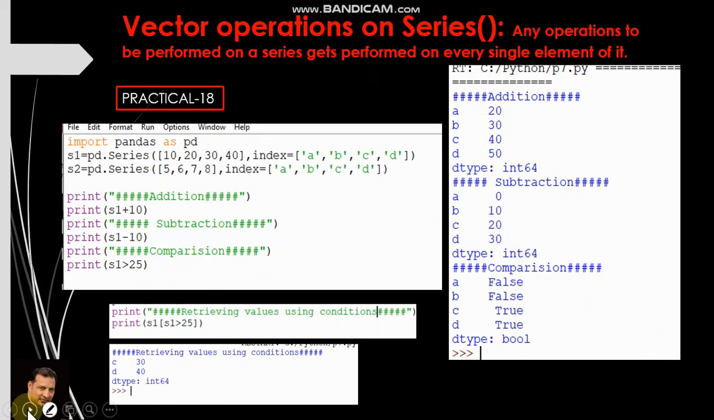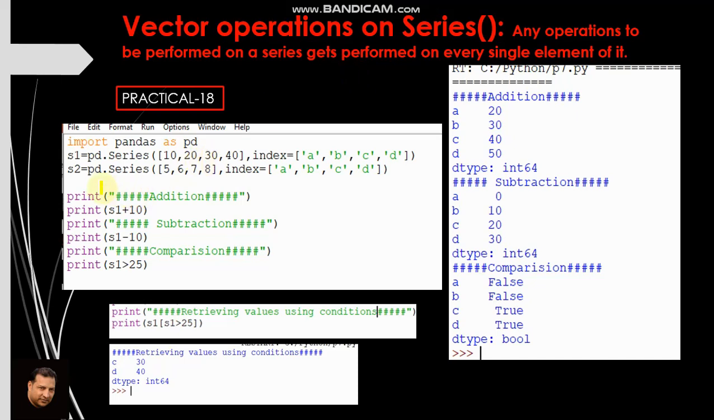Now we have vector operations on series. Any operations to be performed on a series gets performed on every single element of it. Now what does it mean? It was performing every single element previously also. But what is a vector operation? Let us see with example.